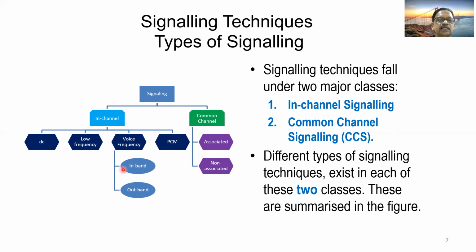Further, voice frequency signaling can be in-band or out-band. When you come to common channel signaling, you have common channel associated signaling and non-associated signaling. In due course of our discussion and subsequent lectures, we will discuss all these types of signaling one after the other.